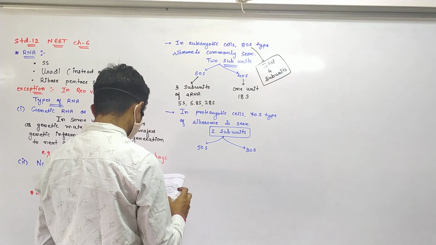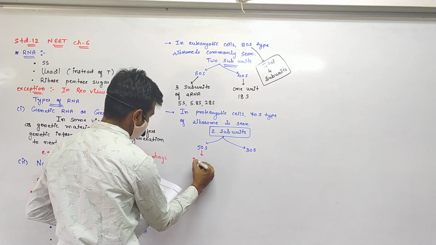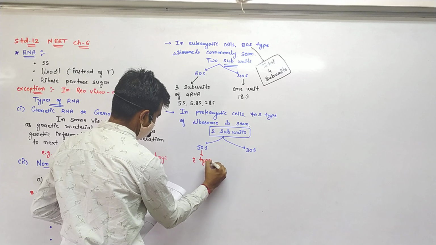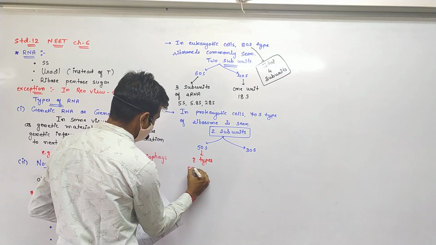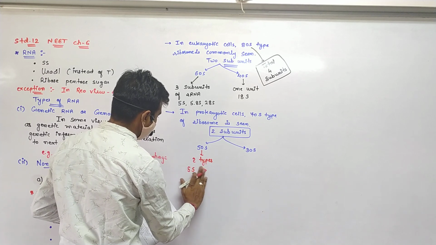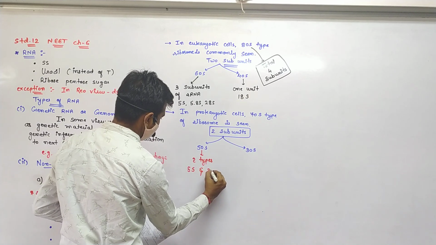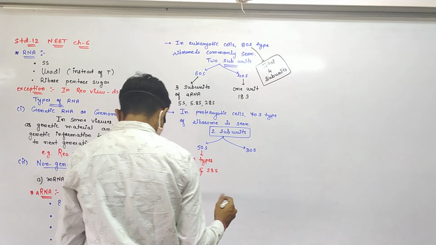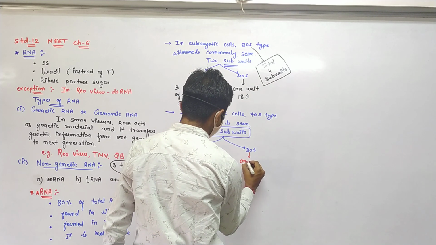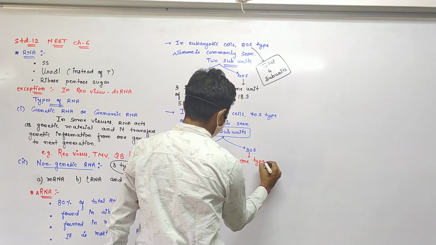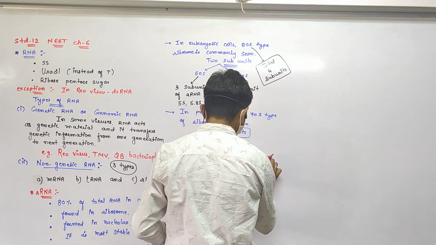The 50S possesses two types: 5S and 23S. Whereas 30S consists of only one type, that is 16S.